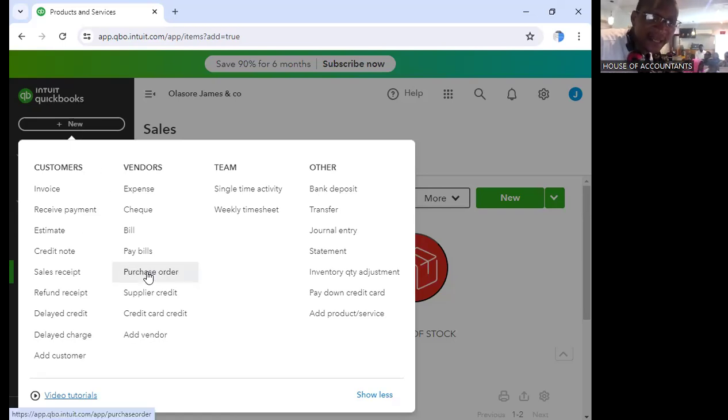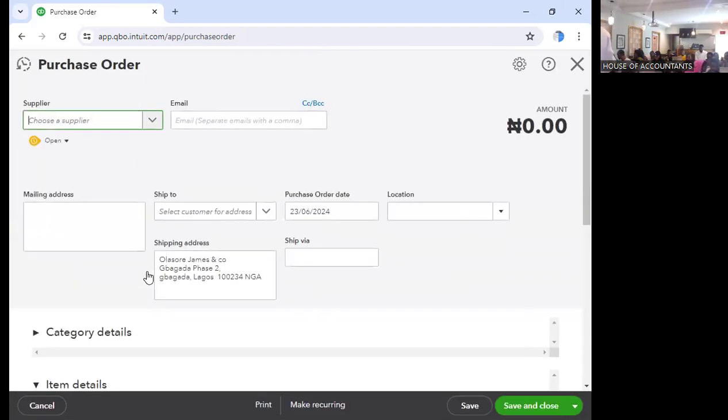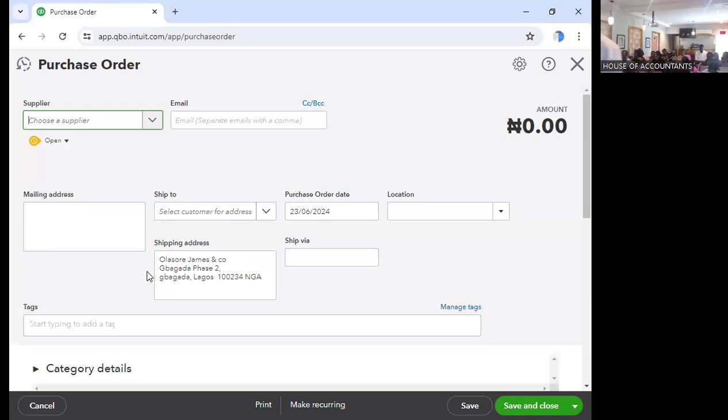So let's start by raising a purchase order. Click on purchase order. Let's raise the purchase order. Don't forget, at the point of purchase order, there's no effect. It doesn't have any effect on your GL, on your chart of accounts, on anything. You are only sending it to the vendors, and you're also keeping it as proof to yourself of what we have made this request for.